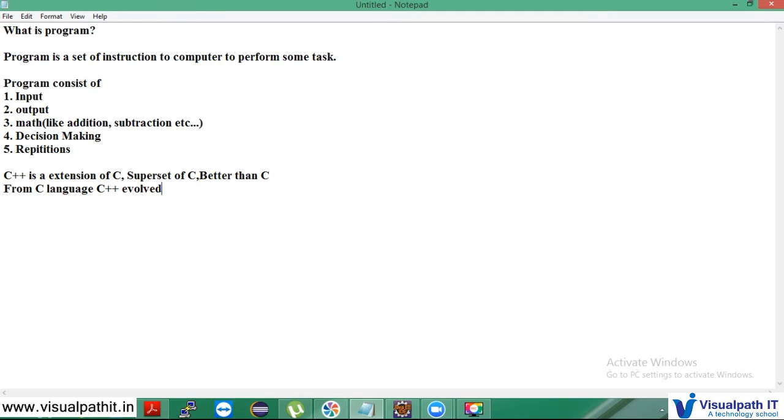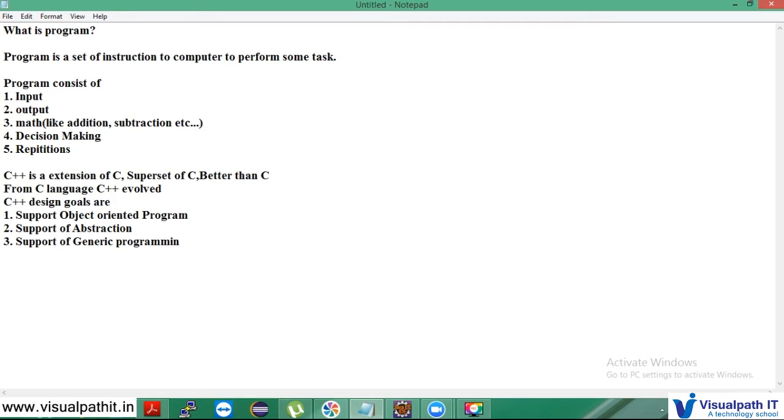That is why the C++ design goals are: number one, it must support object-oriented programming, and then it needs support for abstraction, and it needs support for generic programming.